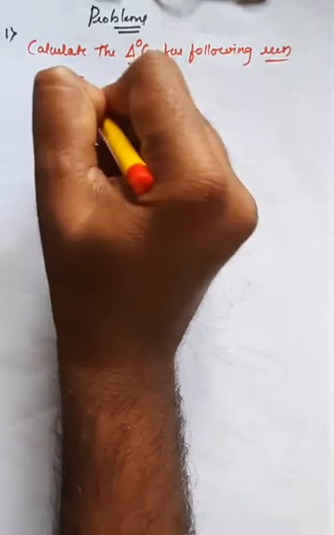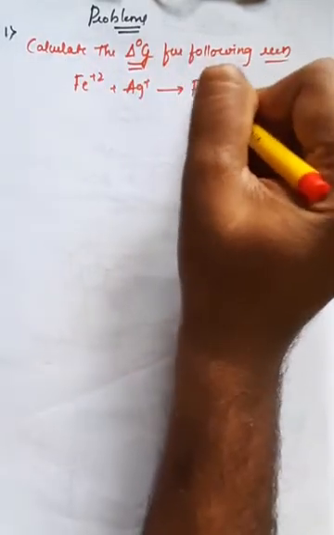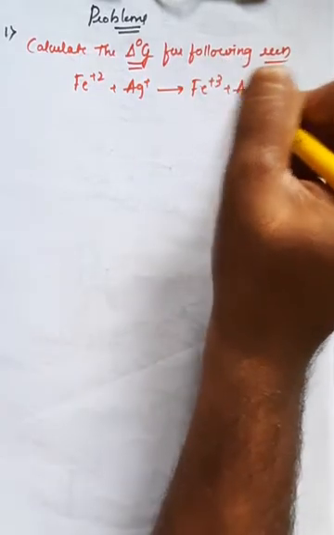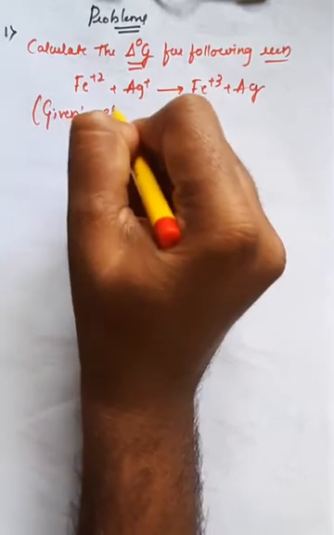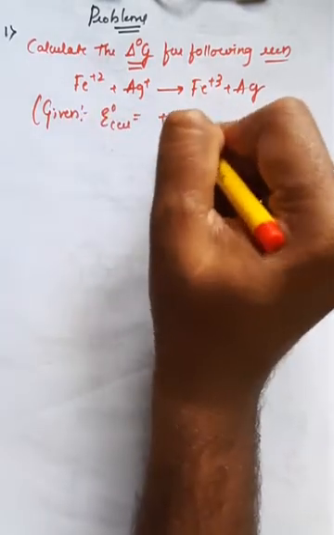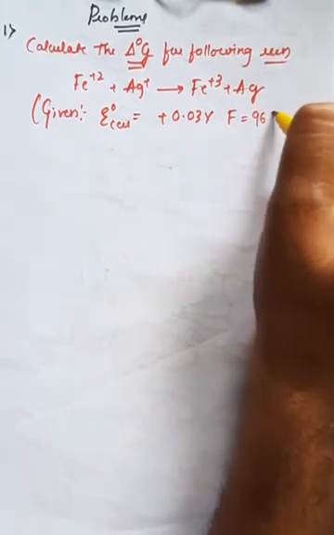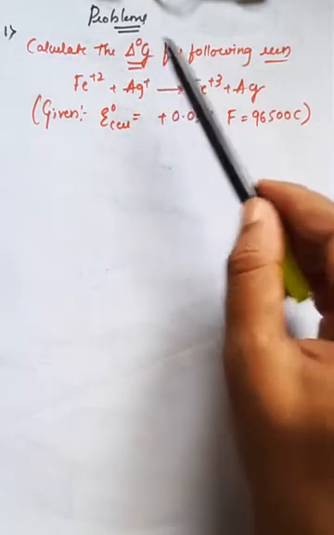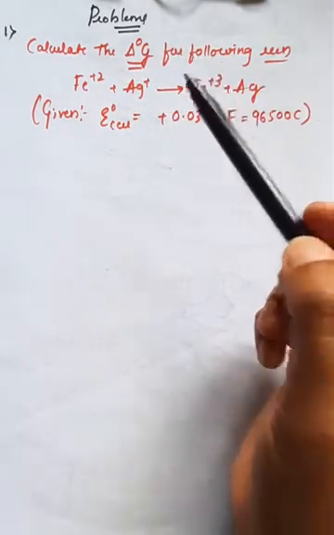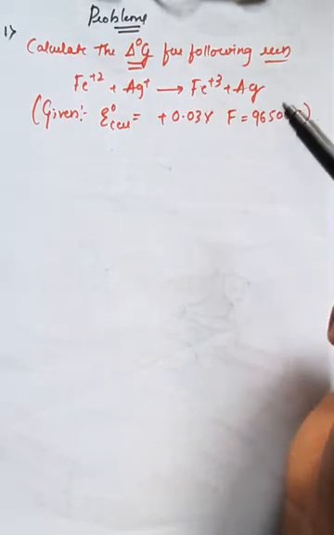So the given reaction is Fe2+ plus Ag+ will convert into Fe3+ plus Ag. And the given information regarding the problem is that E standard of the cell is equal to plus 0.03 volt, and they have also given the Faraday value, that is equal to 96,500 coulombs, right? So this is the complete information given for the calculation of delta G naught for the reaction. In this case, they have given two important values. One is E naught of the cell, and the second one is the Faraday value, F, right?